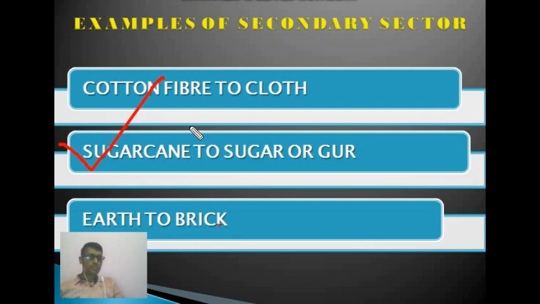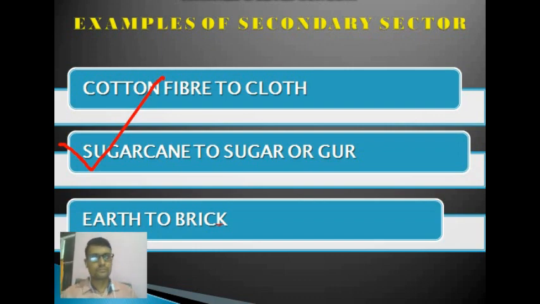How can you get sugar? Certainly, if you think about this example, you will find the answer yourself. How can you get sugar? So sugar cane is a raw material and we make sugar or gur from it.